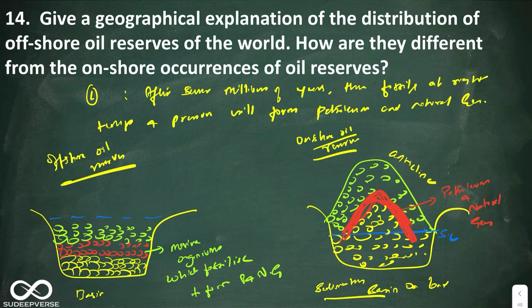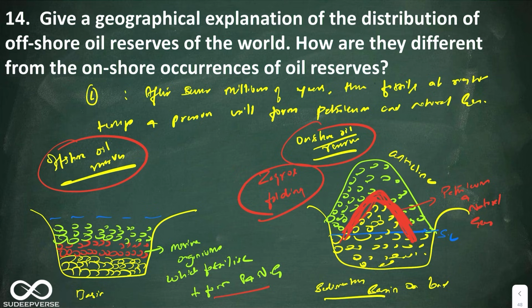Okay, a very good example is Zagros folding. Zagros folding is a mountain in West Asia that has this type of anticlines that will have petroleum reserves. Or you can take the example of Digboy in Assam. Digboy in Assam is also an onshore oil reserve. Okay, so you have learned through diagrams how offshore oil reserves and onshore oil reserves are formed. Okay, so this is a diagram that shows clarity. That's what I told. With common sense, if we know that fossilization of microorganisms happens in basins inside the water, that is offshore oil reserves. When the basins come out of the sea level and become sedimentary basins, then it becomes onshore oil reserves. This is the clarity that you have to show.